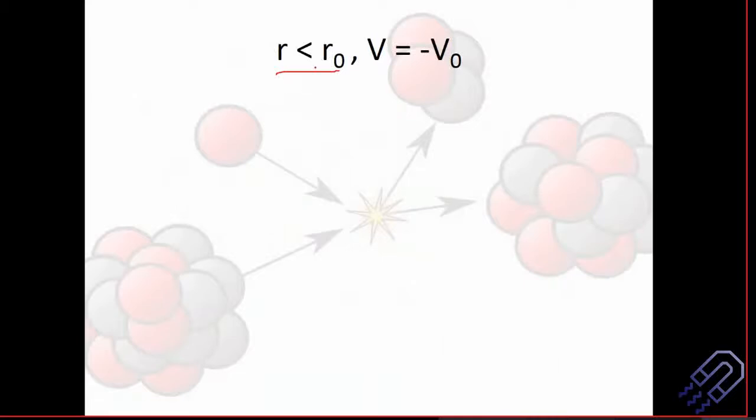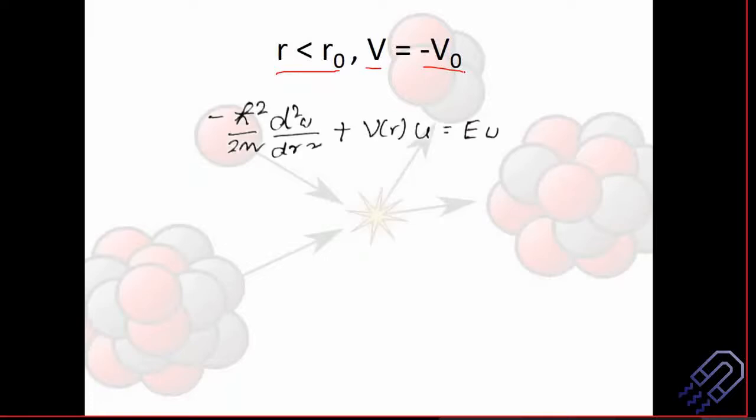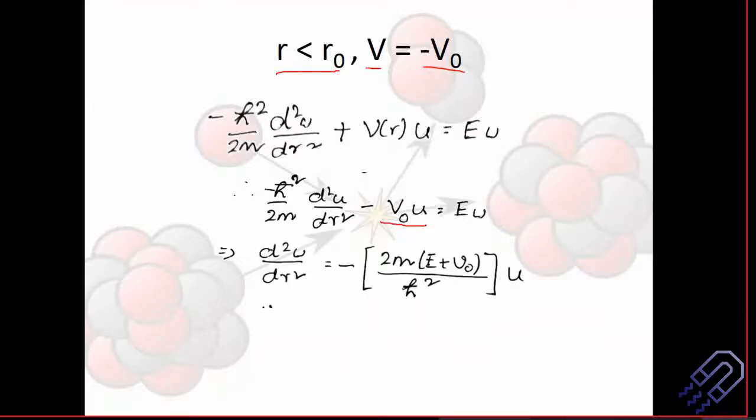When r is less than r naught, that means the system is still bound. You have it within the nuclei, the neutron and the proton, not outside the nuclei. We can consider this equation, and what we do is replace v with minus v naught. Please remember, v naught is nothing but the depth of the potential.